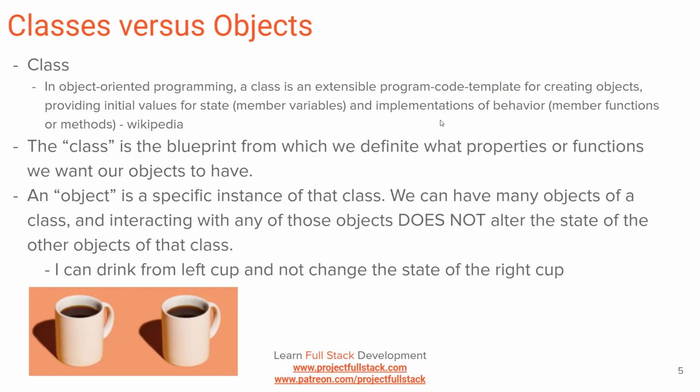In object-oriented programming, a class is an extensible program code template. Template, basically a synonym for blueprint, for creating objects which provide the initial values for state, such as all those variables, and implementations of behavior, which are your functions and methods. So the class is the blueprint, and the objects are the specific instances of that class. You can have as many objects of a single class as you want. Interacting with any of those does not alter any of the other states of the specific objects.